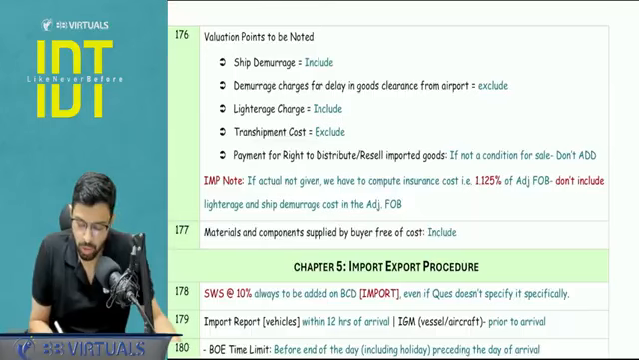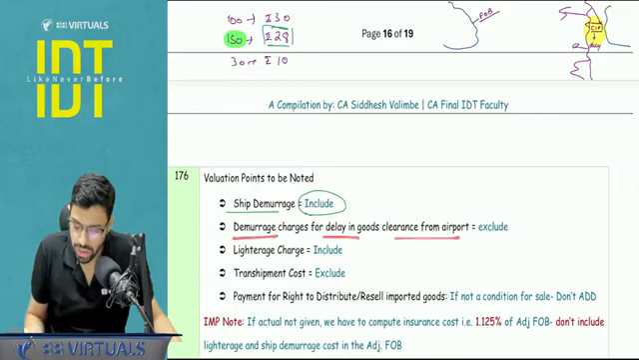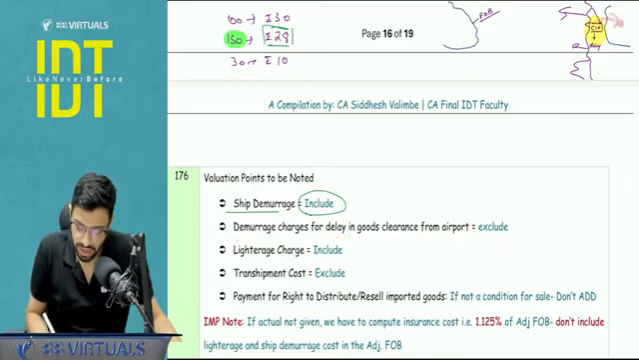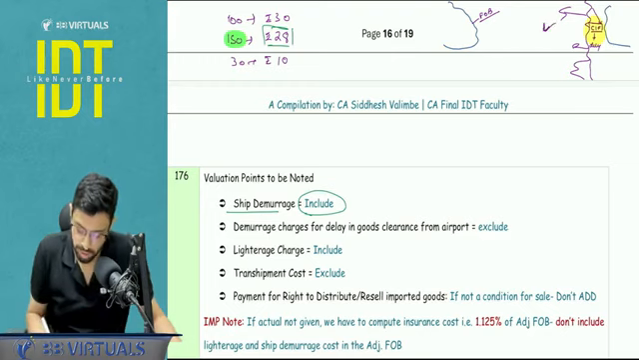Certain valuation points to be noted. Ship demurrage charges you have to include because they are incurred at this point of time. Demurrage charges for delaying goods clearance from the airport you have to exclude because these are incurred here at the airport. So after CIF, lighterage charge you have to include, that is the small boat goes and takes the goods and comes back to the port. So in that case, again, it is incurred here. So you have to include.